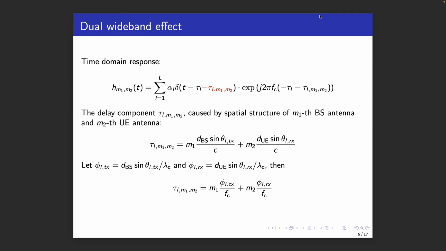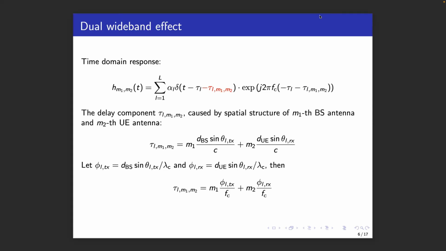The attentive viewer may have noticed that we neglected one part in the channel response. In fact, the delay between the antenna elements should appear also as an actual delay, not just a phase rotation. This delay is now added in red. Often this delay in red can be ignored since the amount of the delay is negligible compared to the inverse of the bandwidth. However, when antennas are large or the bandwidth is large, this approximation without the red part is not correct.